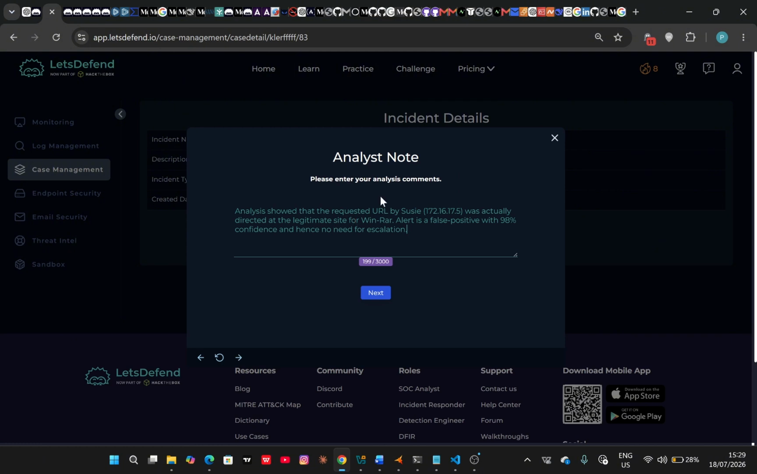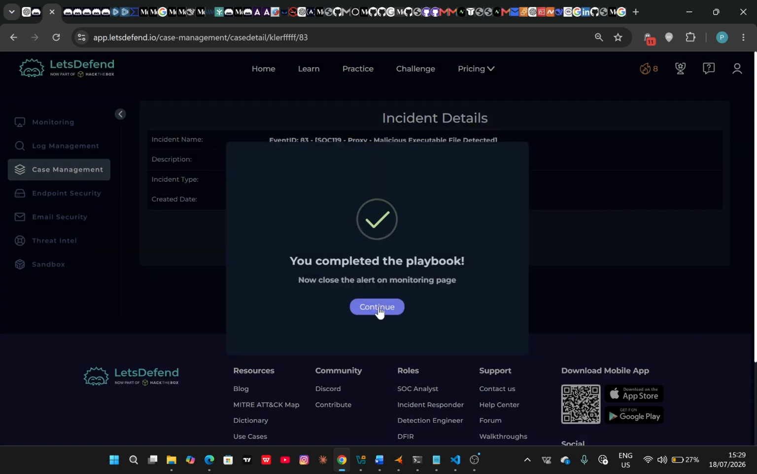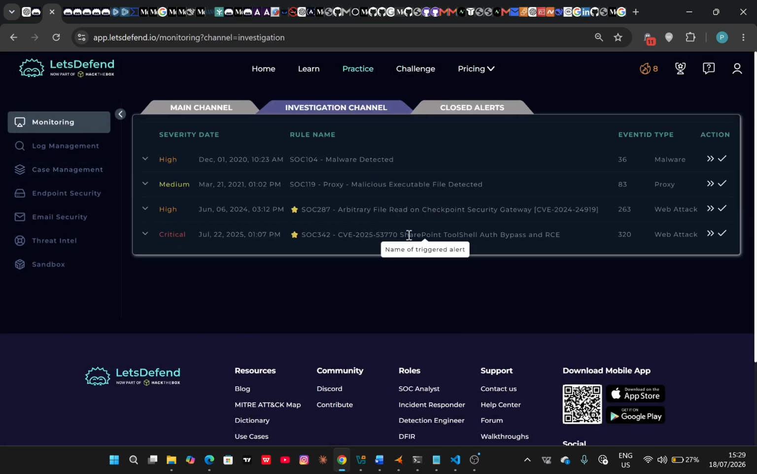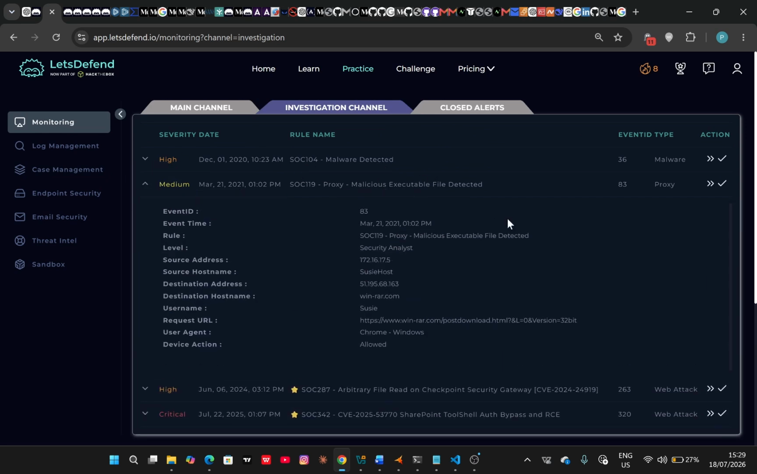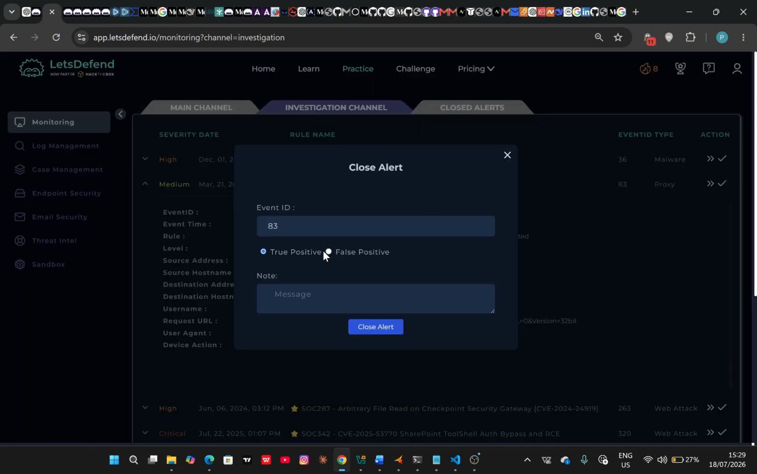So I'm going to keep these notes. I'm going to copy this. Next, I'm going to finish the playbook, right? So let's see if we had it right or not. So this was the event. I'm going to close the alert as a false positive. Then I'm going to add the notes over here.